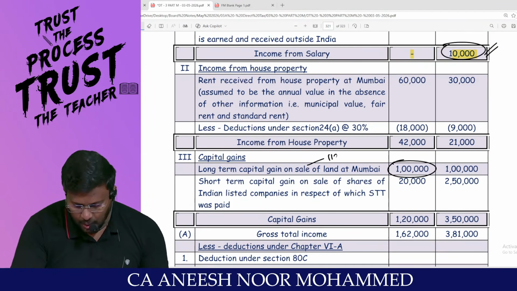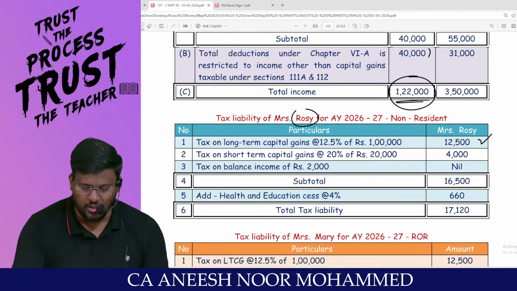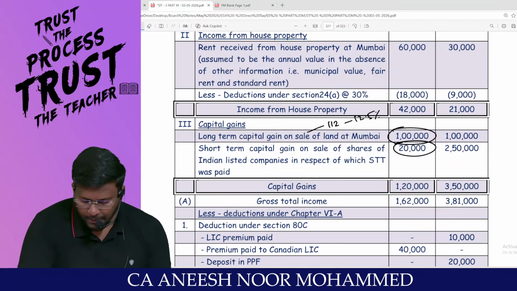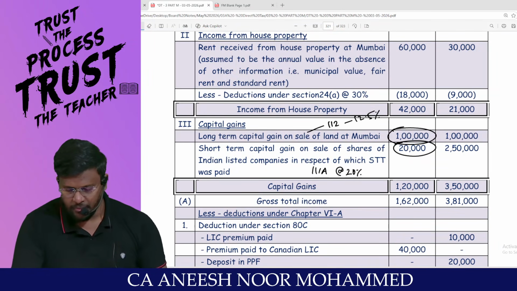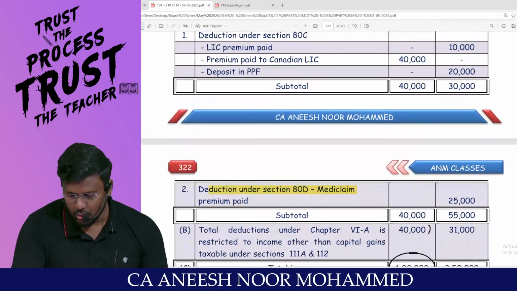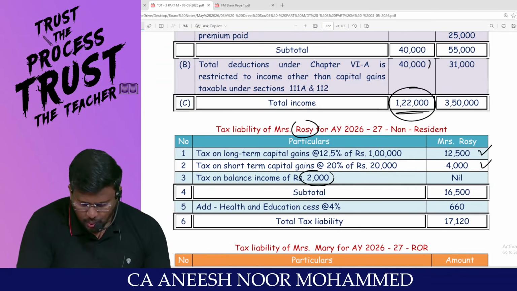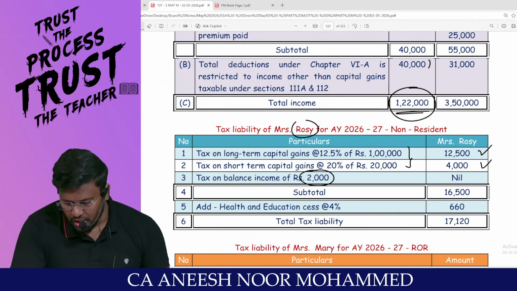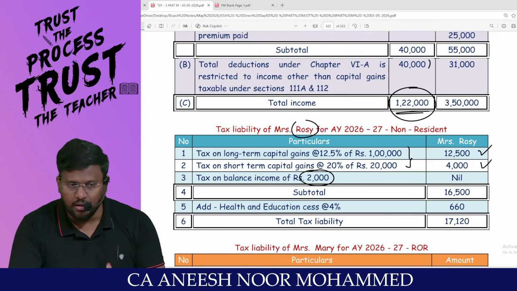This is covered under 112. 112 will be taxable at 12.5%. Am I right? So 1 lakh into 12.5% comes to 12,500. Any problem to anyone? The short-term capital gain which is covered under 111A will be taxable at the rate of 20%. So 20,000 into 20% comes to 4,000, my dear lovable students, 4,000. The balance 2,000, nothing will be taxable because that is basic exemption limit. So still unexhausted basic exemption limit is there. That benefit will be available only to resident, not to non-resident.